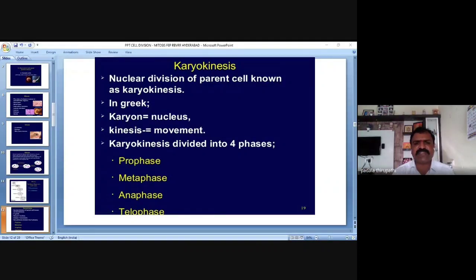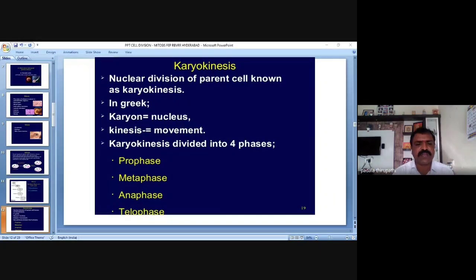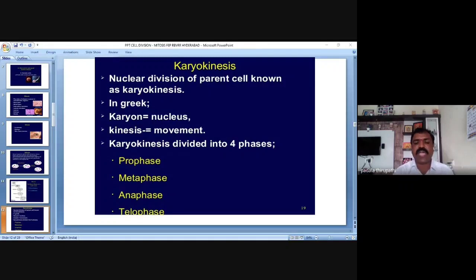So karyokinesis is divided into how many phases? Four phases. Very good. What are they? Prophase, metaphase, anaphase, and telophase. Very good. We have heard of these phases so many times, my dear friends, and they are very, very important.